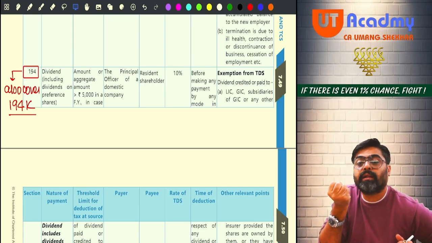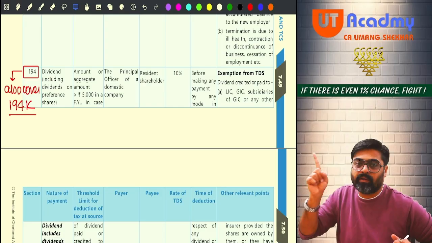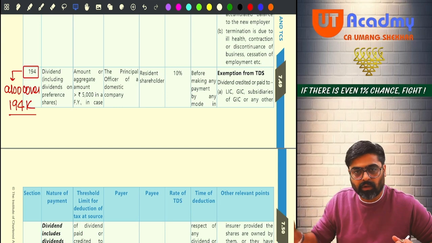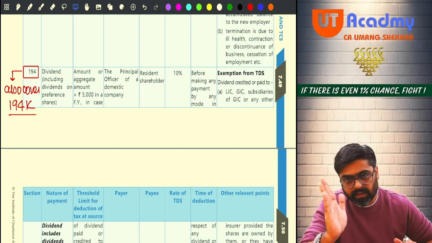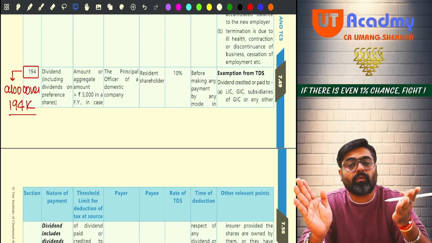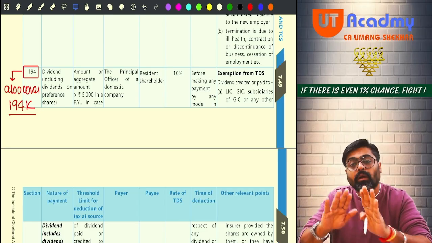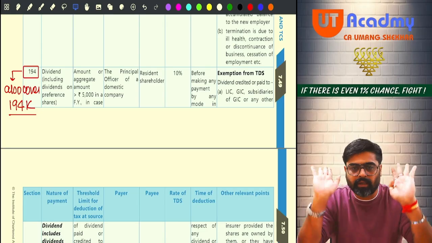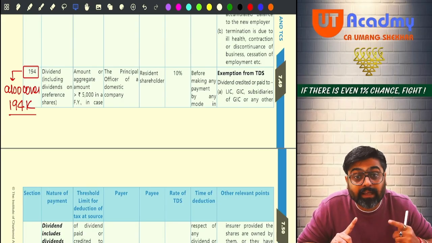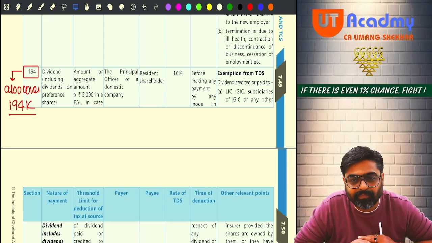If that aggregate dividend paid to that shareholder in a financial year by you is more than 5,000, then 100% on the entire amount of dividend paid by you, the TDS will be deducted. The TDS deduction will be at the rate of 10%, but it will be deducted at what time? At the time of making that payment of dividend or distributing the dividend, as the case may be. Understanding? Now, exception, important. Please check.